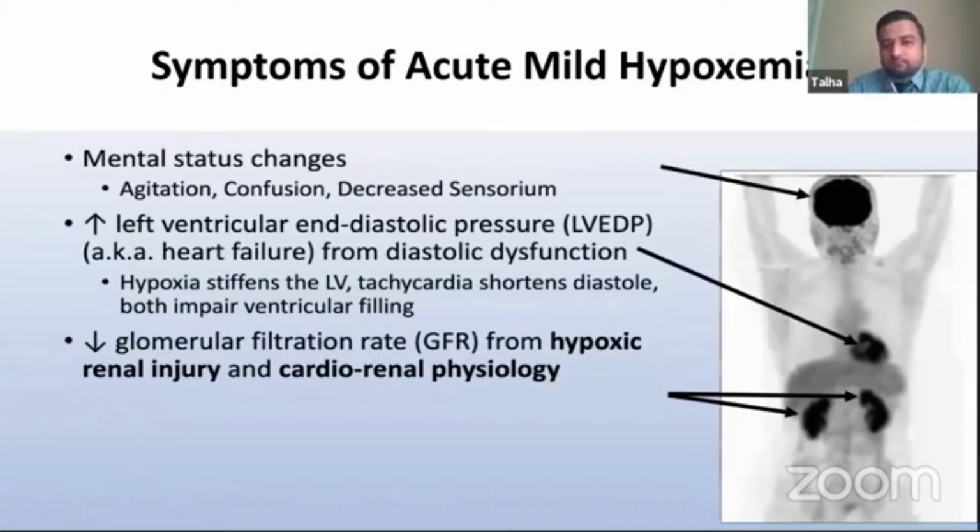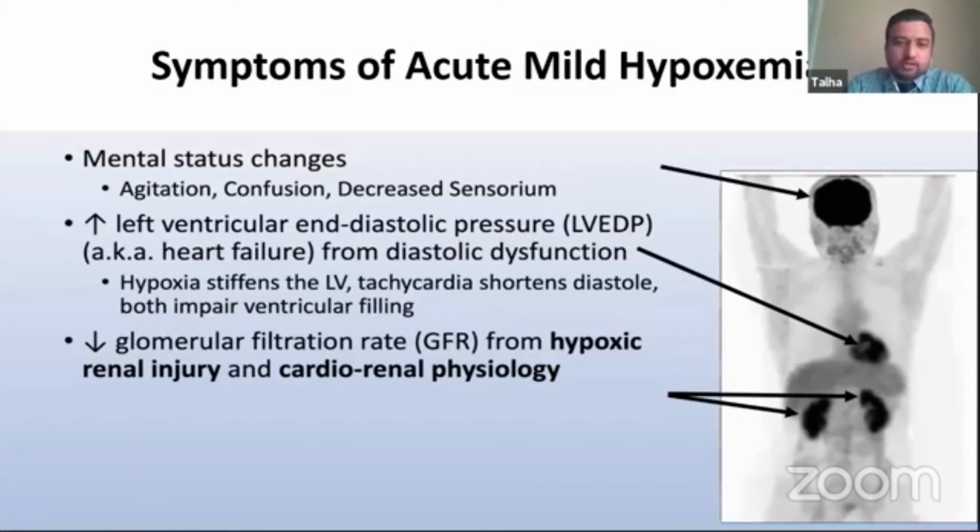So mental status changes, agitation, confusion, and hypoxemia does cause diastolic heart failure exacerbation. It can do that by various mechanisms. One is that it causes subendocardial ischemia, which can cause stiffening of the left ventricle, and then the reflex tachycardia shortens diastole, so there's less time for the left ventricle to fill, and that also exacerbates heart failure with preserved ejection fraction.